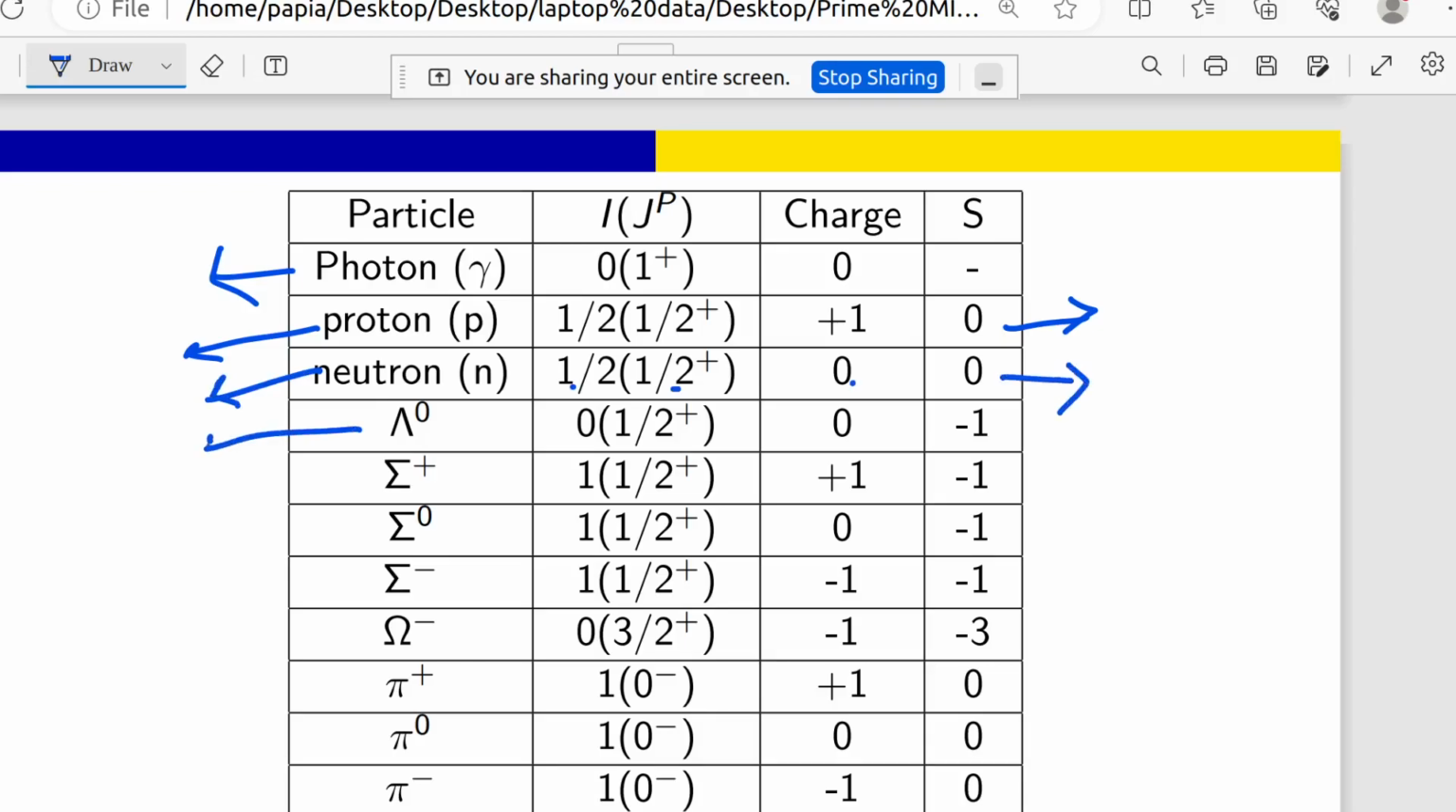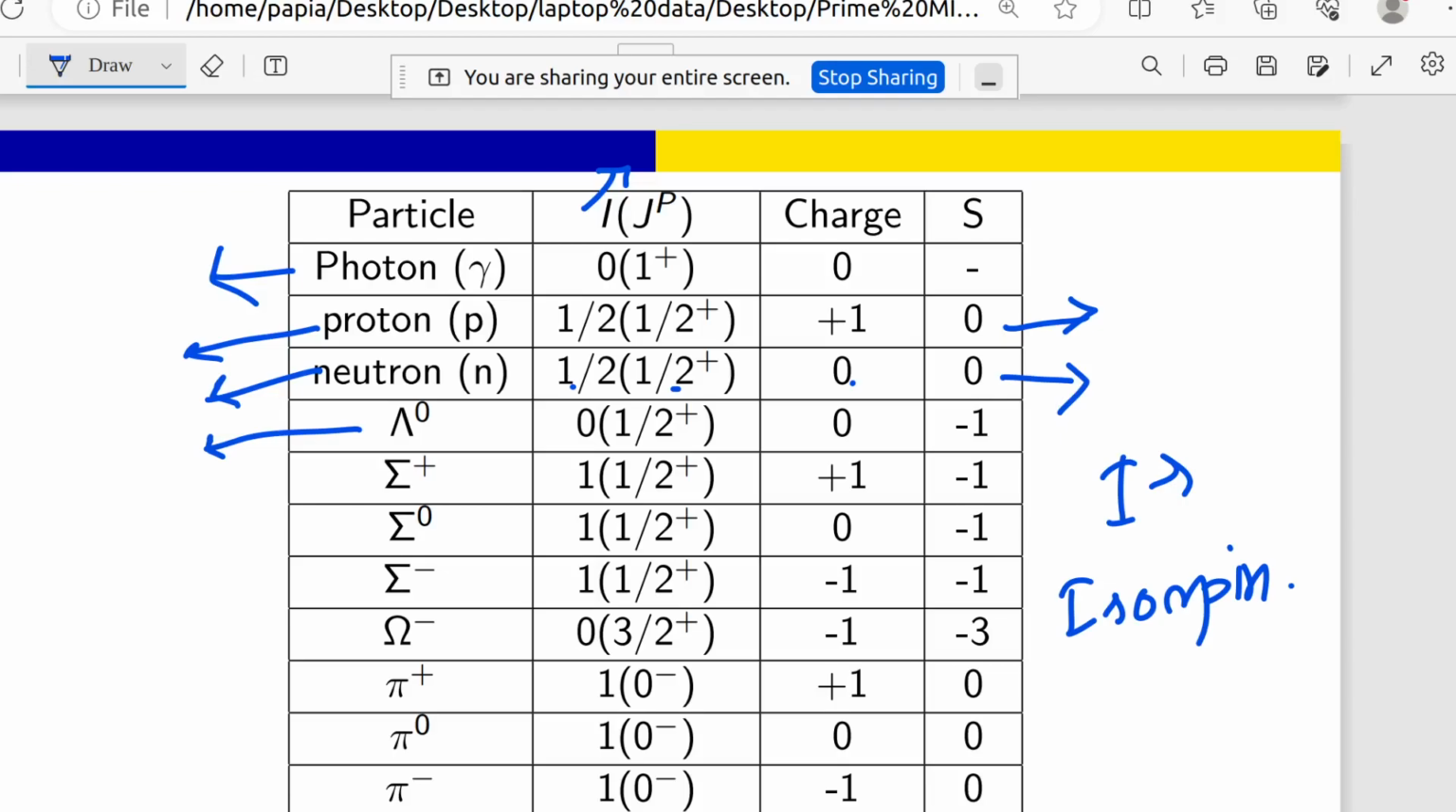Now coming to delta plus, lambda 0. For lambda 0, I is 0 because, and J is half plus and charge is 0. Okay, sorry, this I is isospin, I have to write here, this is isospin, and J is total angular momentum quantum number, and P is parity.